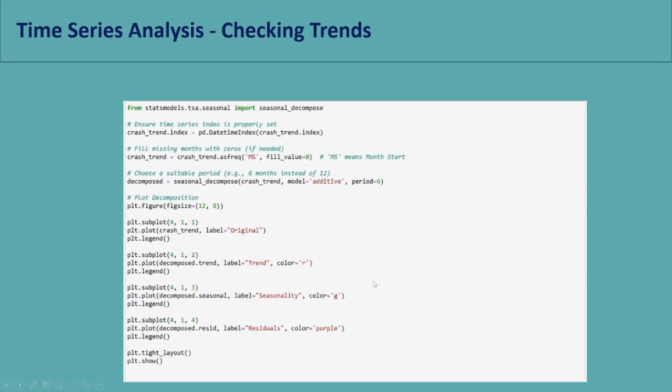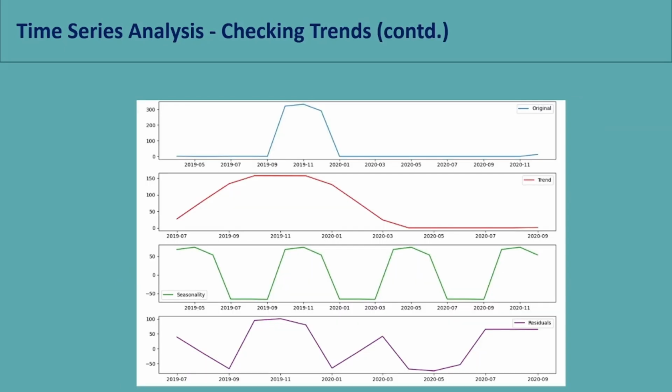And the next is time series analysis. For analyzing patterns over time, we performed the seasonal decomposition of the monthly crash data using the seasonal decompose method from statsmodels. We split the series into components: trend, seasonality, and residuals. It helps understand the underlying pattern and irregularities in the crash frequency. And the output is here, this slide shows the visual output of the decomposition.